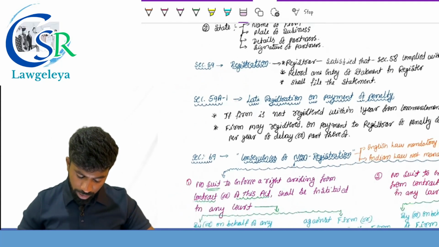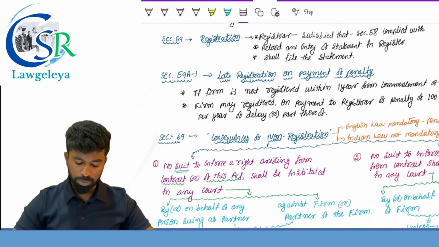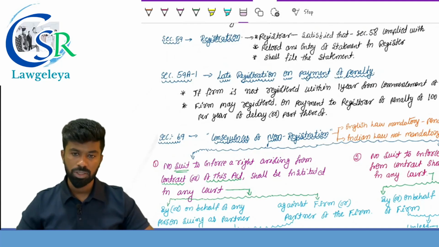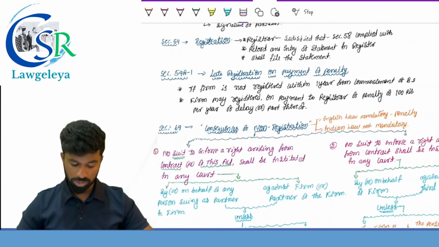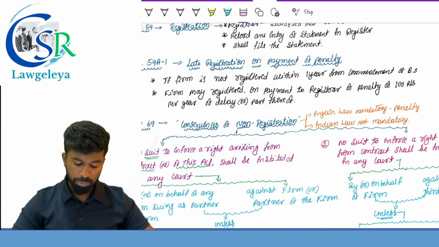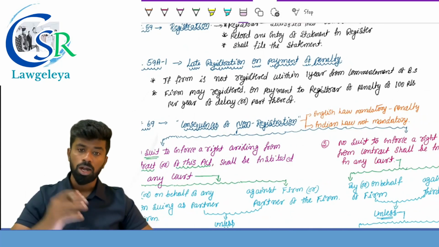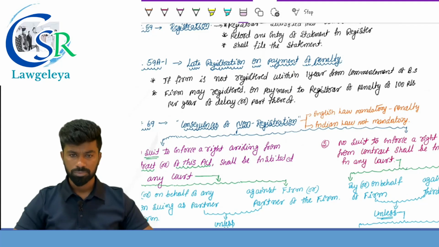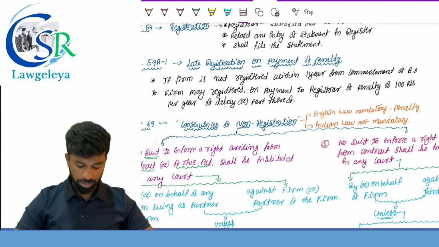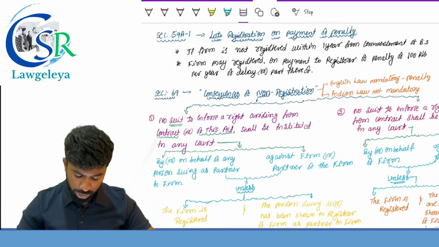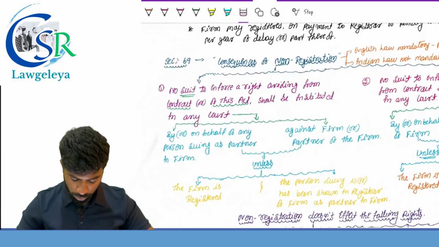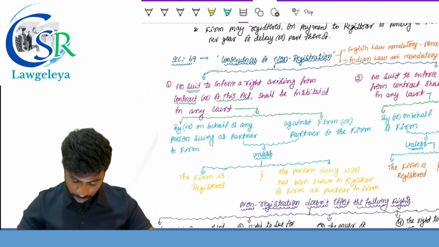Section number 59A1, late registration and payment of penalty. If the firm is not registered within 1 year of the commencement of business, the firm may be registered on payment to the registrar of a penalty of how much? 100 rupees per year for delay or part thereof. Section number 69, most important one, either a theory question or a practical question.